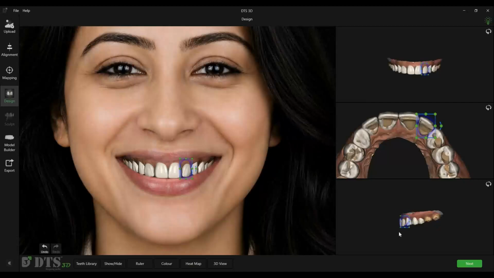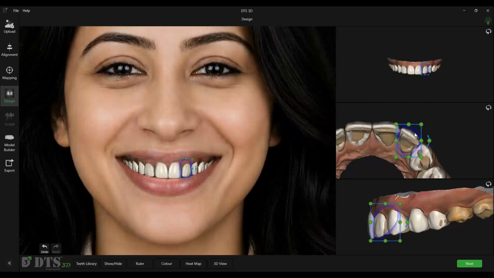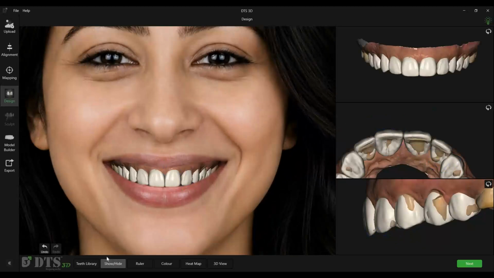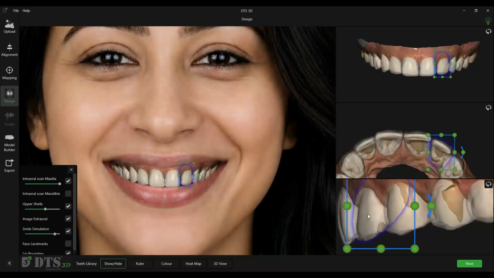When designing a mock-up, position the shells slightly outside the original teeth to ensure adequate coverage. Try to achieve the most optimal tooth position during the design stage, as only minor refinements should be required later during sculpting. You can adjust the transparency of a single shell or all shells simultaneously. For a thin and aesthetic restoration, try to follow the natural curvature of the underlying teeth.